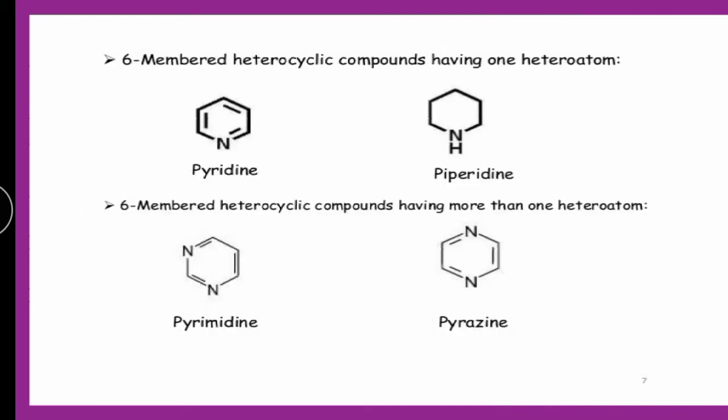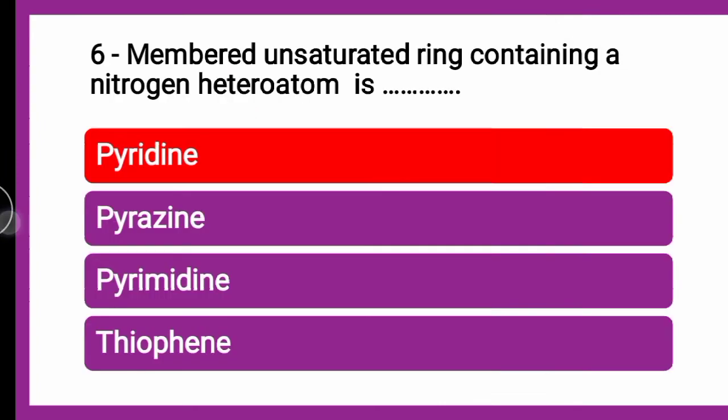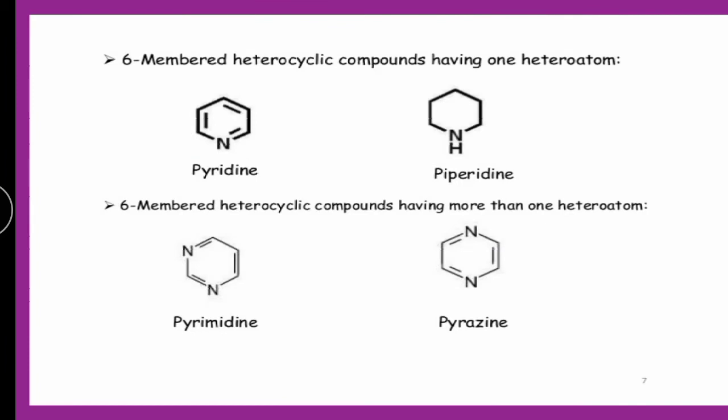In this presentation you can see, a 6-membered unsaturated ring containing nitrogen at first position is pyridine. It contains a single heteroatom, whereas pyrimidine, pyrazine and pyridazine contain more than one heteroatom.